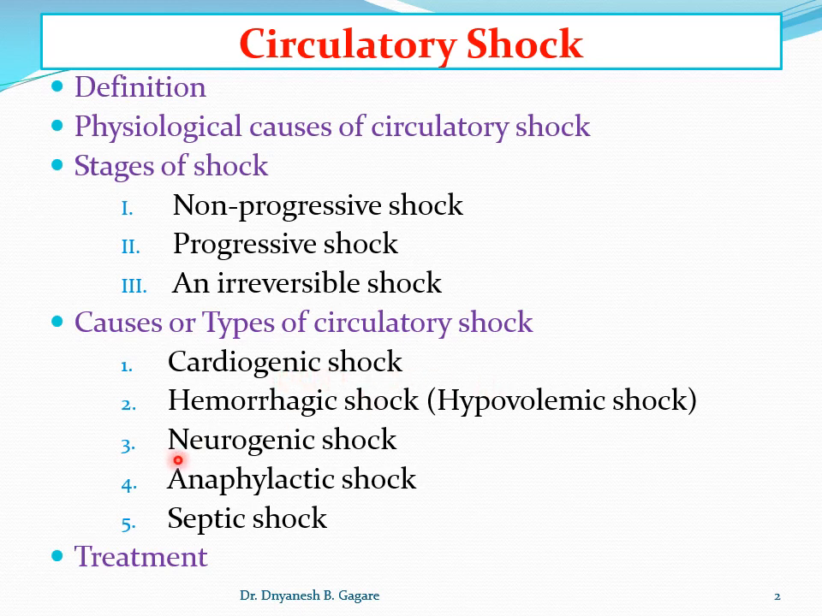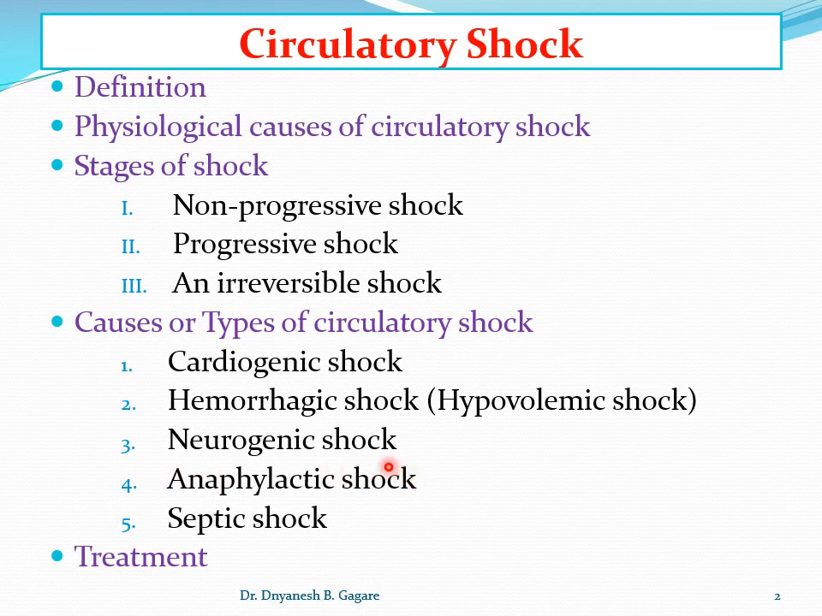Then neurogenic shock. So what is neurogenic shock? Here it is caused by damage to the nervous system. Okay. So again a condition develops in which tissue is not getting sufficient nutrition and oxygen when there is a problem in the nervous system. Okay.